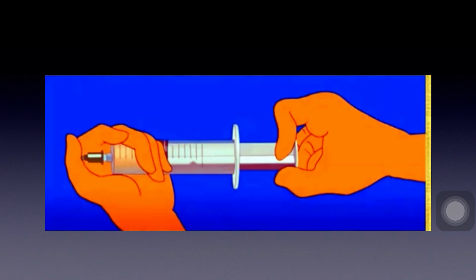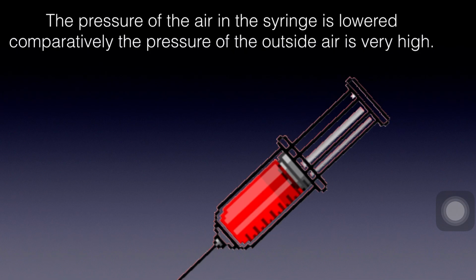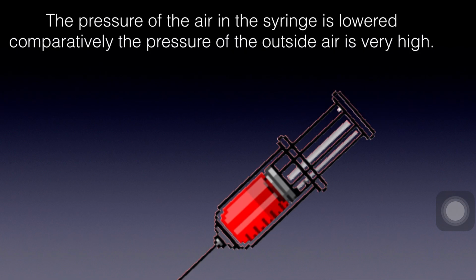On pulling the piston with the inlet hole of the syringe closed, more space becomes available to the air in the syringe and it becomes rarefied. As a result, the pressure of the air in the syringe is lowered. Comparatively, the pressure of the outside air is very high. That is why, when the pulled out piston is released, it is immediately pushed in.